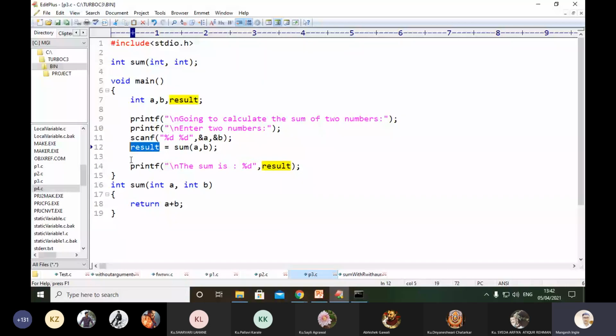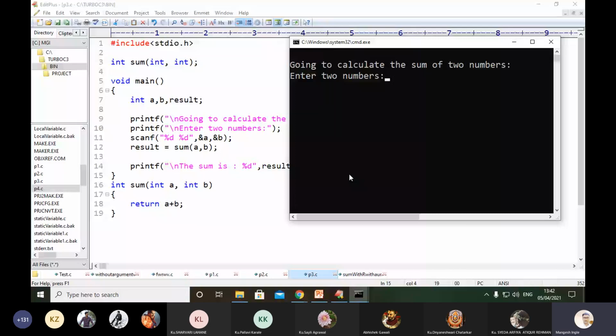Okay, just concentrate. Again, we will talk on that. First, we execute that application. Enter two numbers. Here I'm entering 8, another one 8. And you will see the result. The sum is 16. So with the help of this example, you can say that with the help of an argument list and return value, you can perform these kinds of operations.